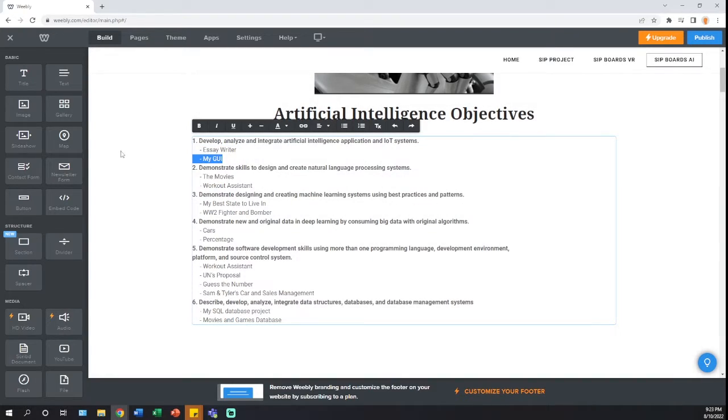My GUI just outputs a simple graphical user interface with a survey as well as a grocery list, and both of these can be run on a Raspberry Pi and used to further education of students learning about that type of equipment and these types of programs.